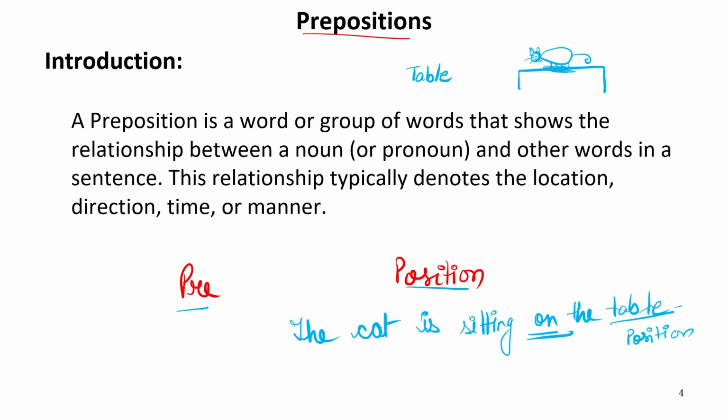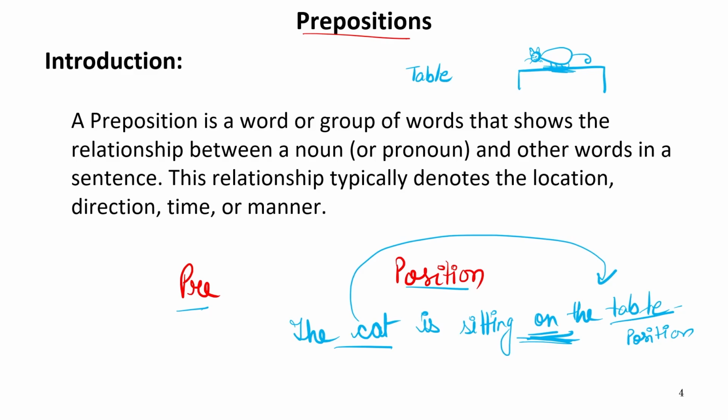Here we can only see that the word on is used before the table, and this cat is sitting on the table. So the position of this cat is the table, and before this word we have used on, which is showing us the position of that particular cat. So pre in preposition basically means prior to the position which that particular preposition is indicating.